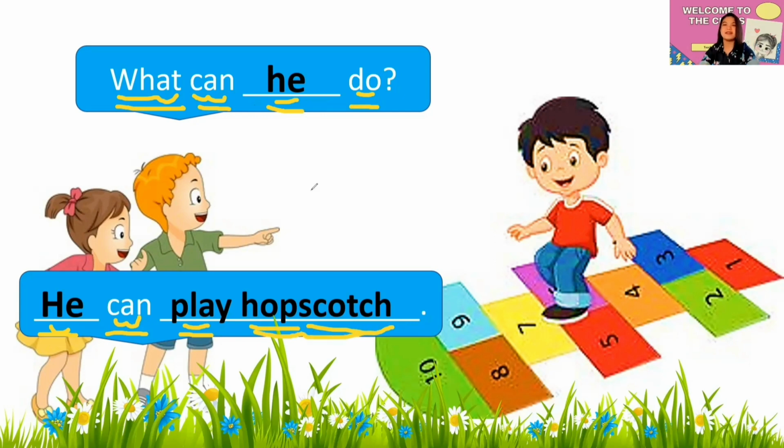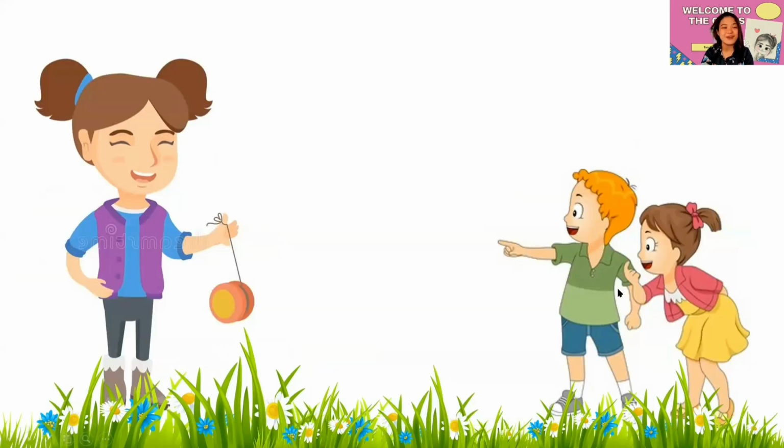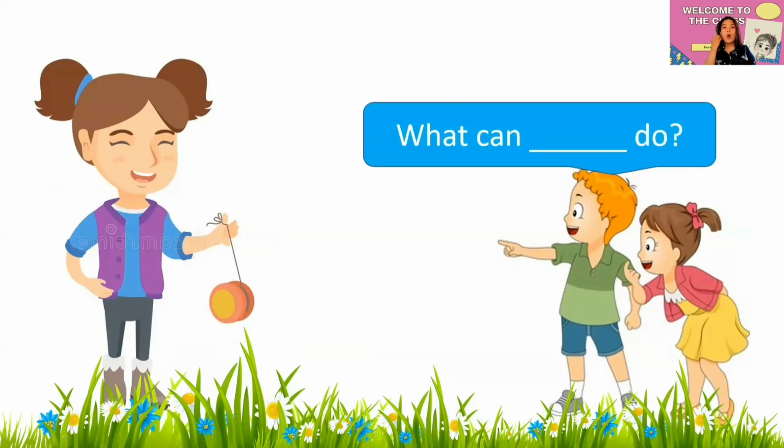Very good. Now let's proceed with our next picture. Here they are again. Now, they're talking about another person. So what will be the sentence or the question? What can blank do? Earlier we used he. How about this time? What are we going to use? Perfect. We are going to use she because she is a girl.